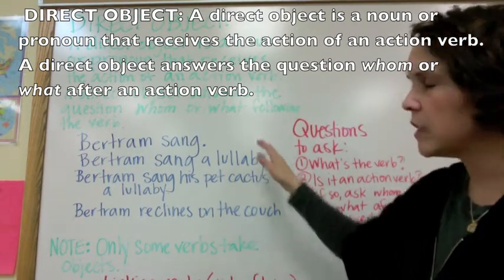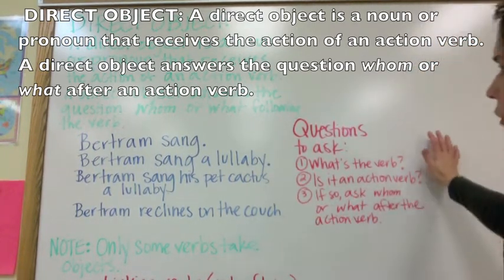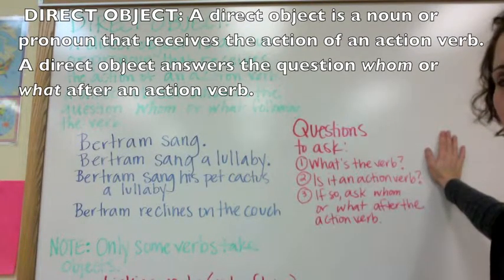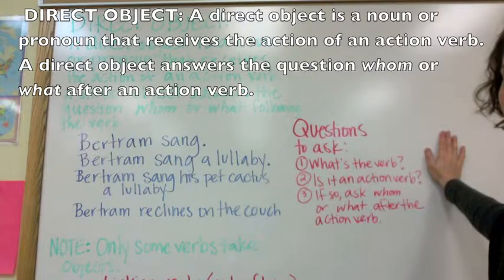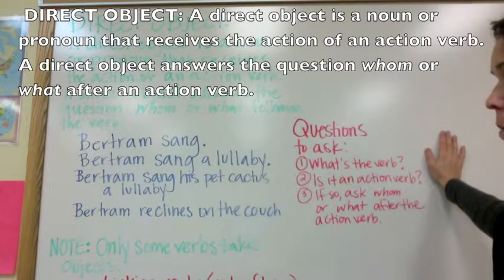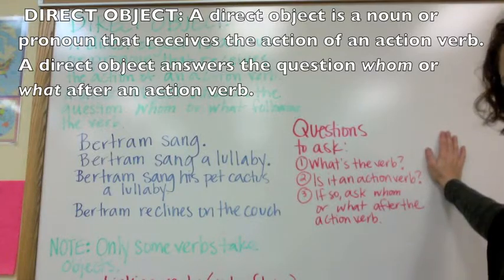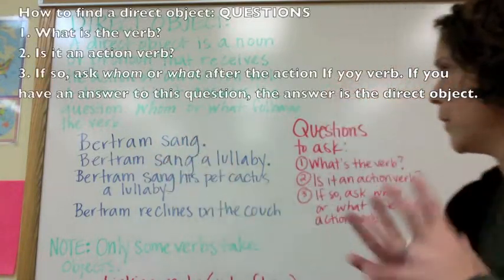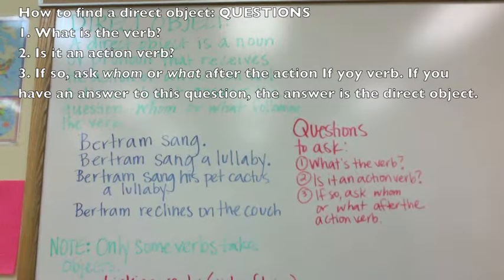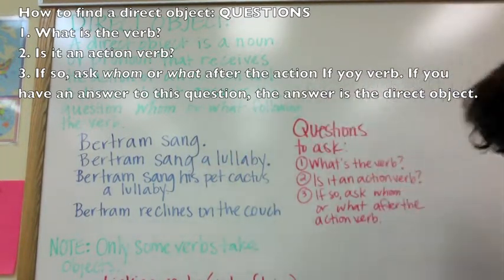Okay, so we have a series of sentences up here, and over here you'll see that we have questions to ask. And these are questions to ask as you're trying to figure out, do I have a direct object in my sentence? Okay, so let's start with the first one. Bertram sang. Okay, so question number one, what's the verb? The verb is sang. Let's label it here.